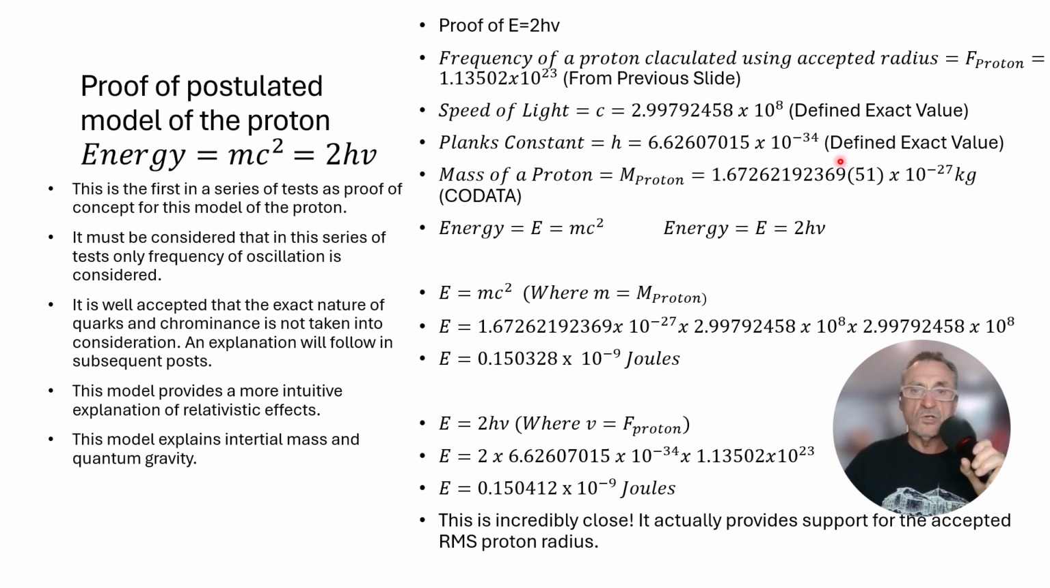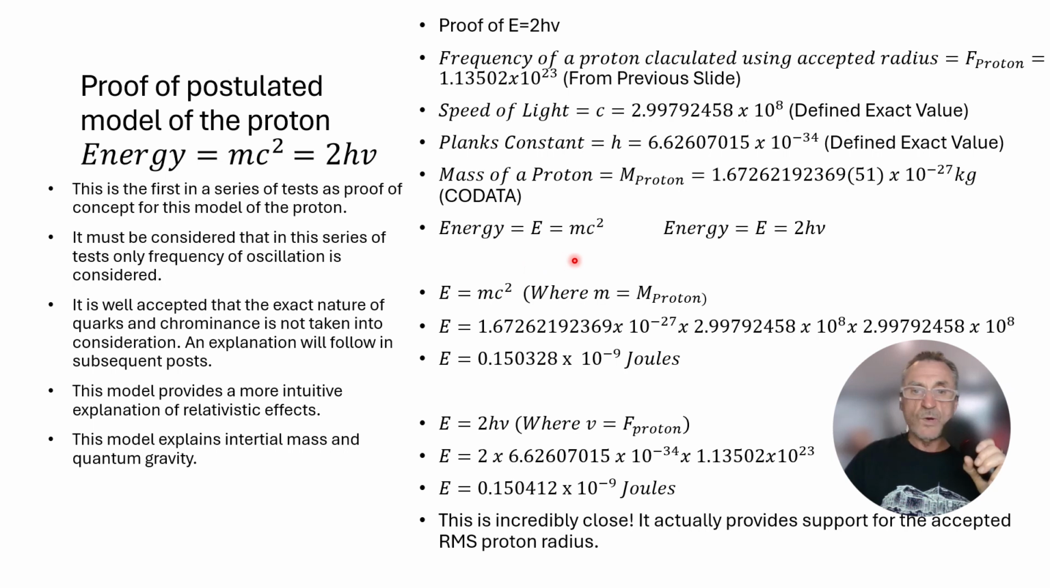The speed of light, 2.99792458, defined exact value. Planck's constant h, 6.626070015 times 10 to the minus 34, defined exact value. The mass of the proton, 1.67262192369 times 10 to the minus 27 kilograms.